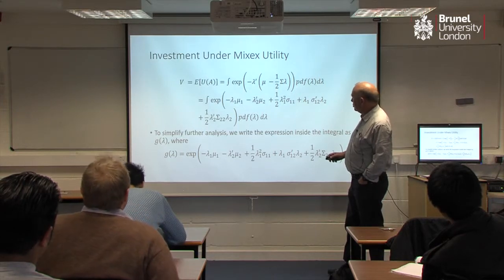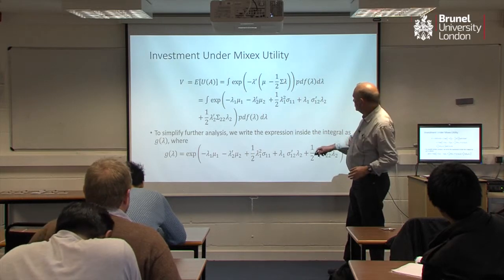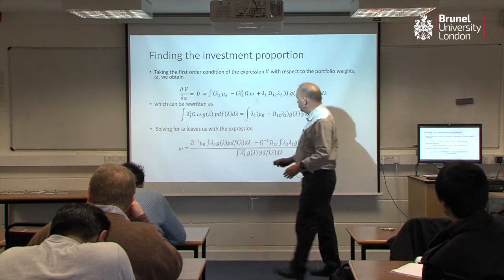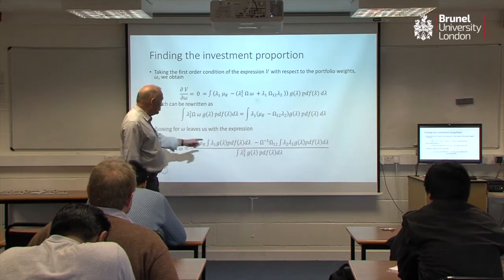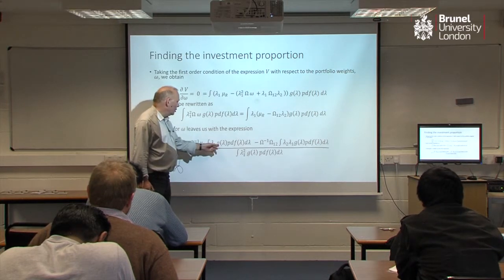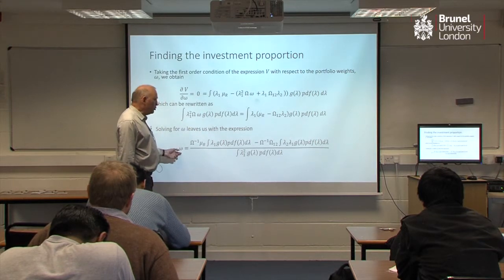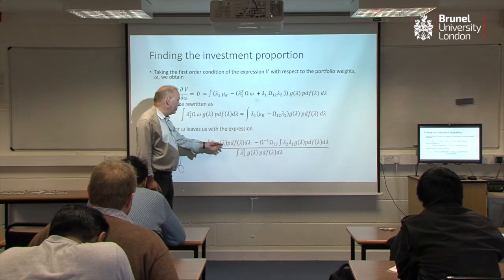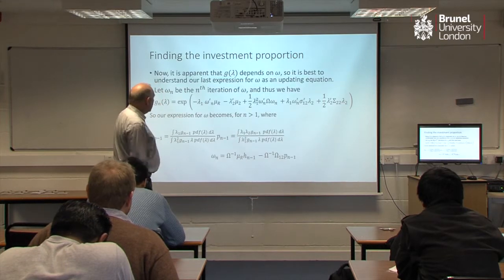I'm going to do some optimization and solving. And I end up with a messy expression, but let me just go straight to the first order condition. The first order condition looks like this. This is not a solution though, because in here, the G functions also depend upon the weights. So the way we interpreted this rather murky equation is it's sort of like a dynamic updating relationship. If I knew the weights at time n minus 1, I could then work out the weights at time n.